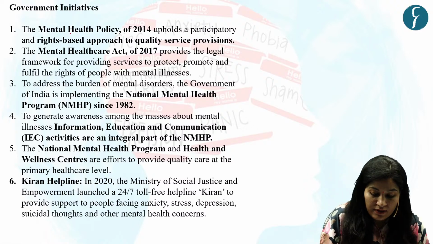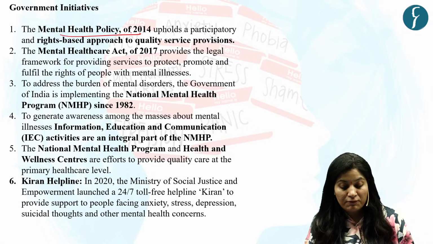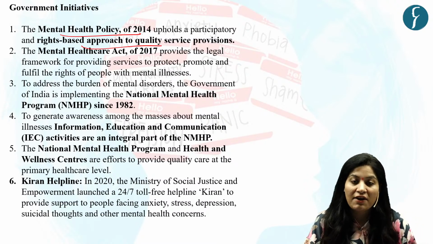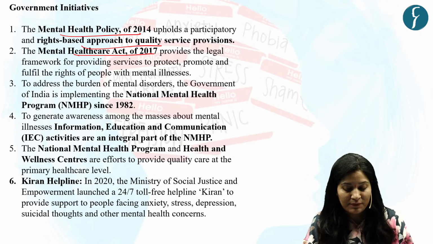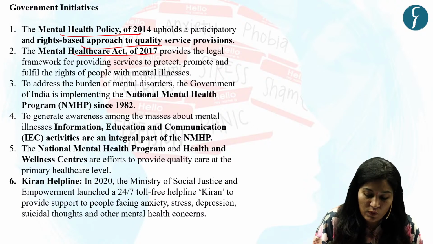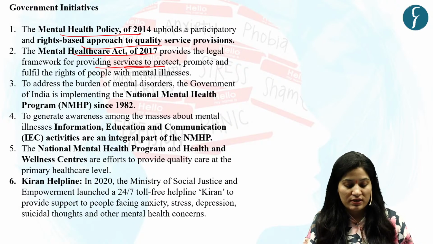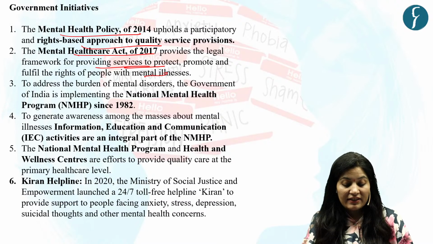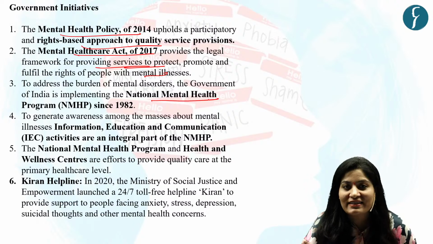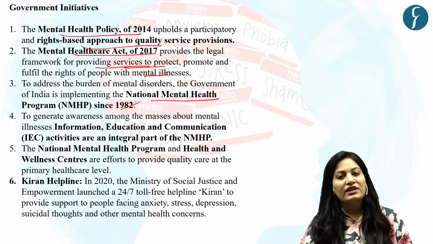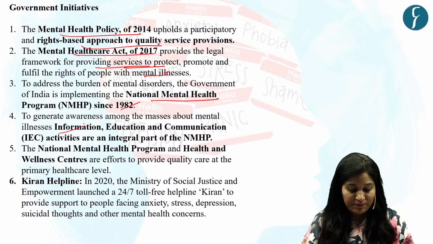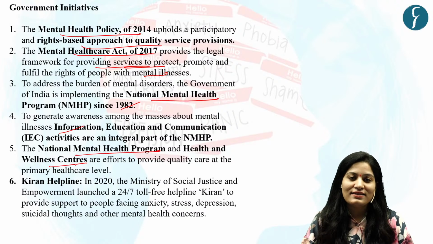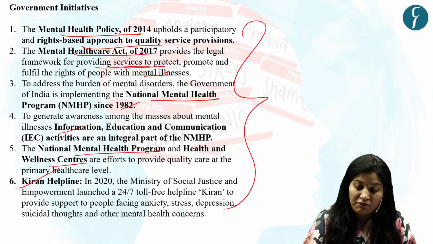So, first is the Mental Health Policy 2014. It proposed a rights-based approach to quality service provisions. Then we have the Mental Health Act 2017. It provides the base for a legal framework for providing services to protect, promote, and fulfill the rights of people with mental illness. Okay. Then we have the National Mental Health Program since 1982, and it generates awareness about mental illness. Then we have the Health and Wellness Centers, and lastly, Kiran Helpline. So details we have provided in our PDF.